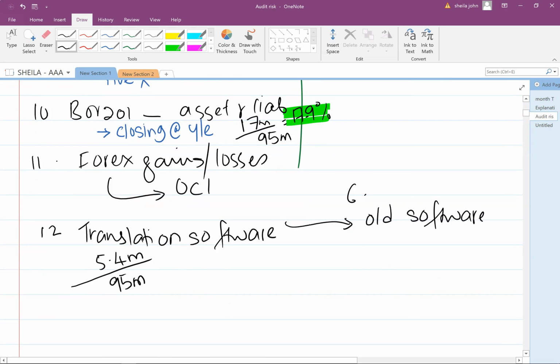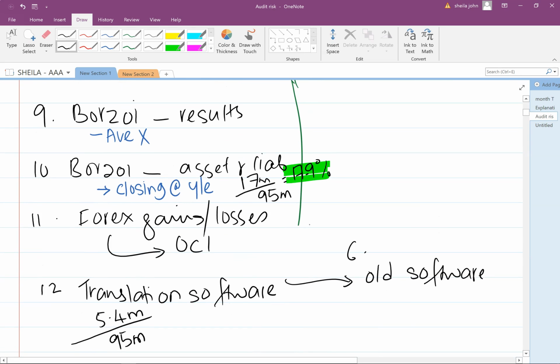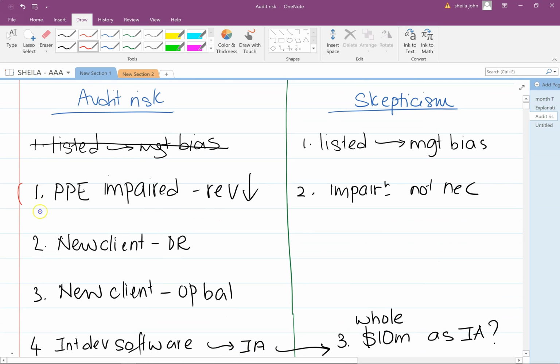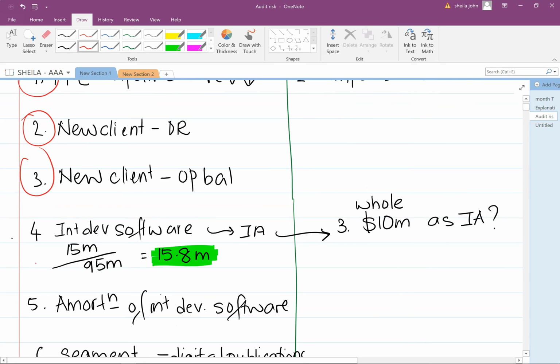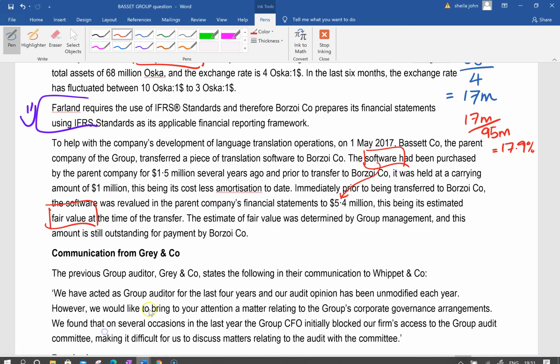What else would definitely go inside my answer? Definitely the foreign exchange. This foreign subsidiary, these are easy marks for us to pick up. This one would be really easy. And the part about the PPE being impaired, that's easy as well. The new client would be easy. So we should be able to get more than enough points to be able to get the 24 marks if it was a new question, that is. All right, coming back here.